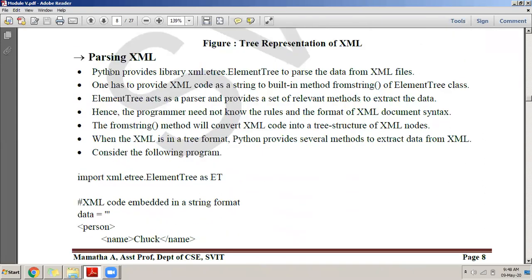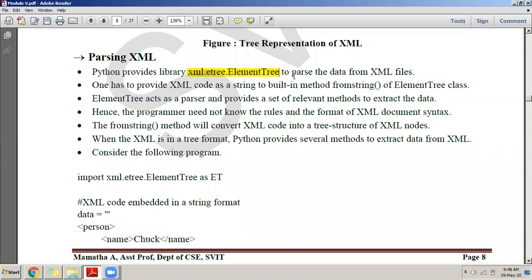So let us see now parsing XML. Let us see how to parse XML. In Python, if you want to parse XML, you have a library called xml.etree.elementtree. This is the library that you have to import in your Python file.